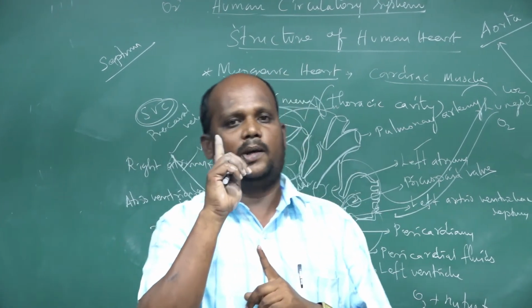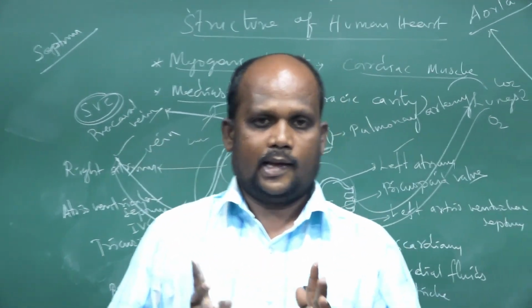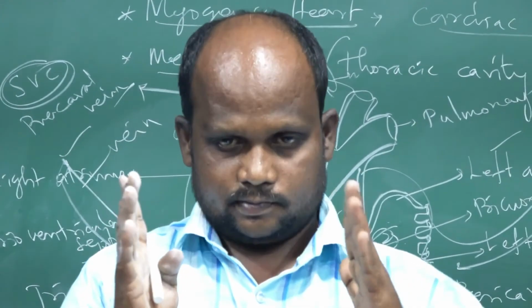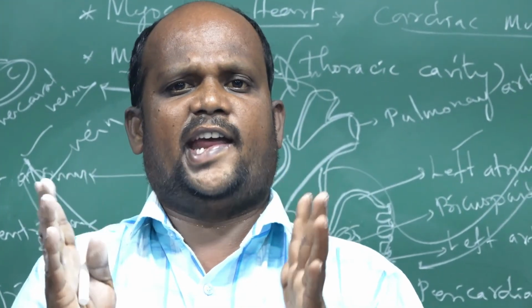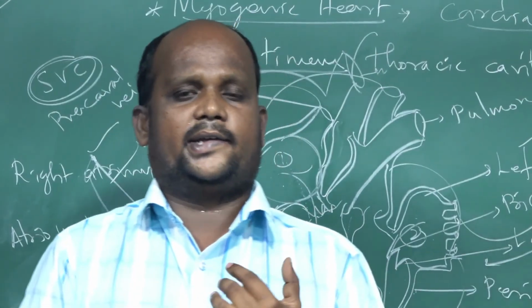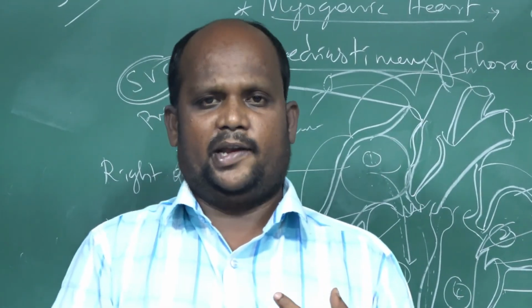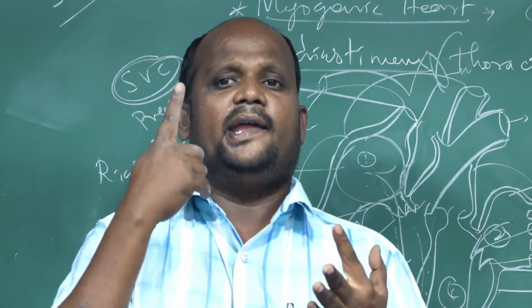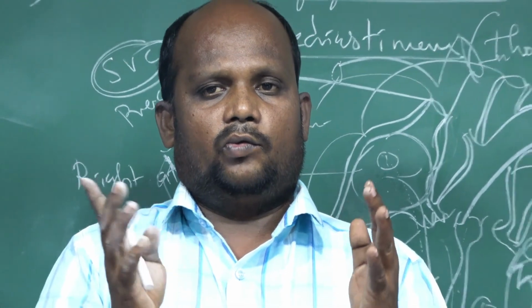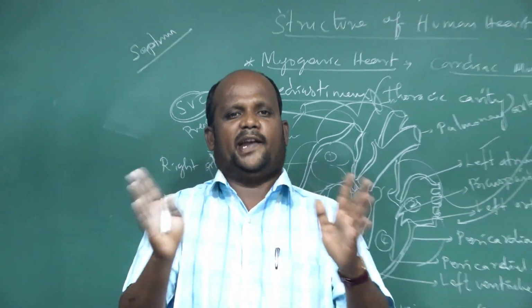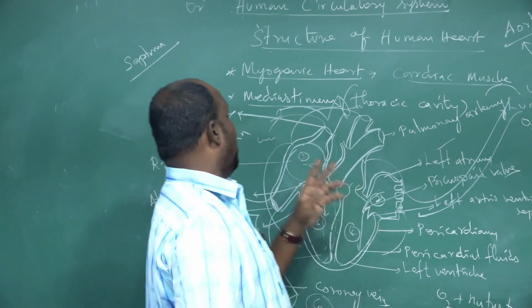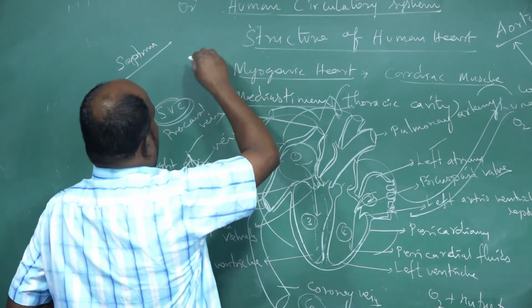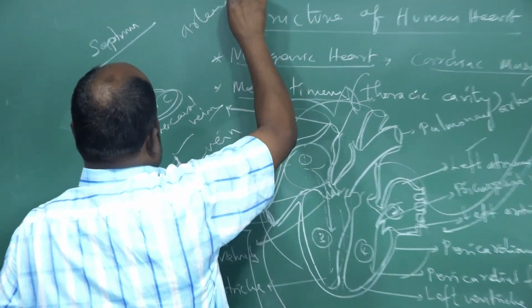Okay students, one important message for you. Among the three types of blood vessels, artery, vein and capillaries, we are going to discuss the difference. First, we are taking arteries.